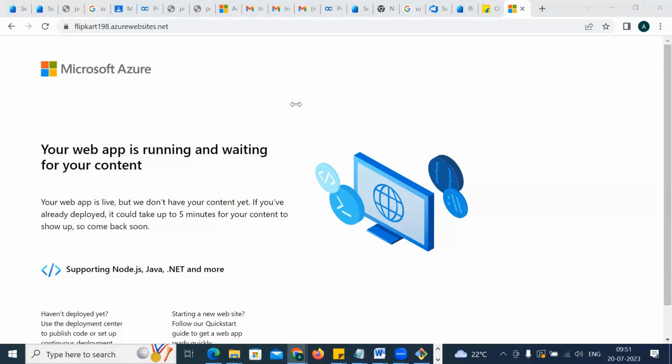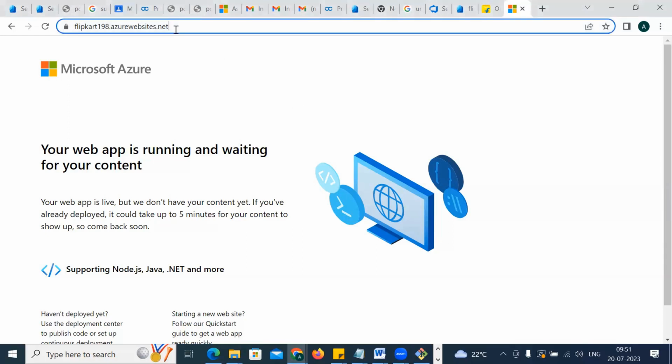Now understand, do we need to purchase a DNS for the website? Since you are using the Azure website, you're getting azurewebsites.net. If someone purchases a DNS or some domain, you'll get your own domain name, like Flipkart198.com. Got it? Since you're using the Azure website, it comes as azurewebsites.net.